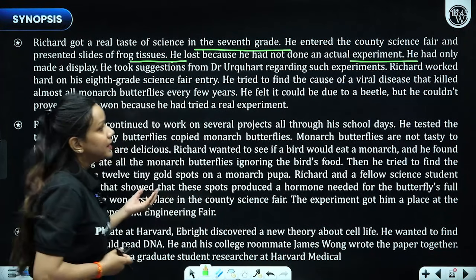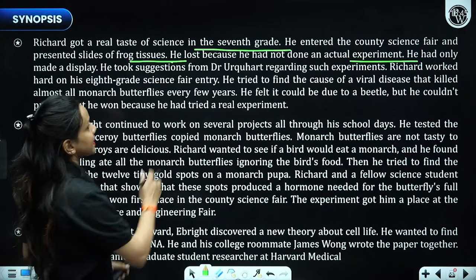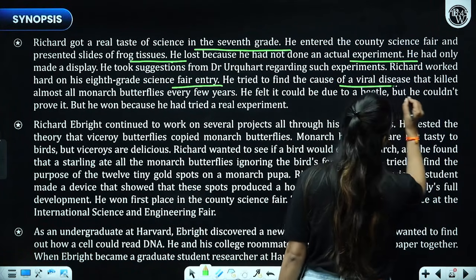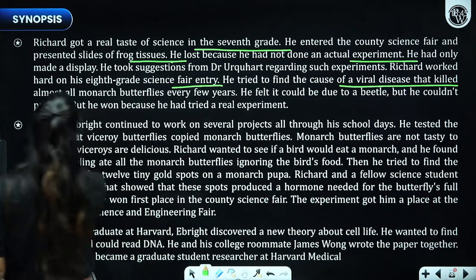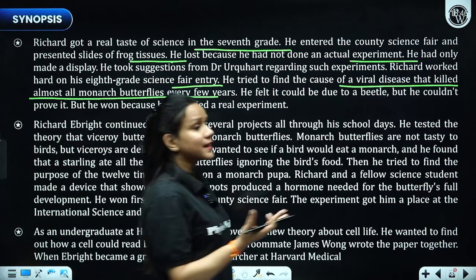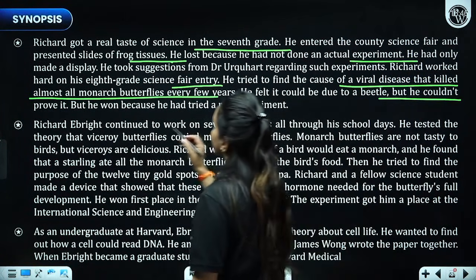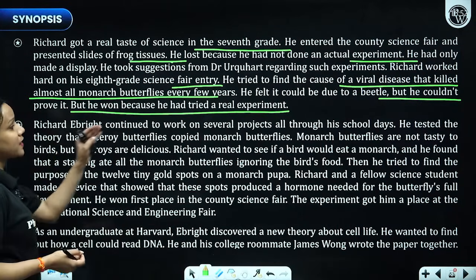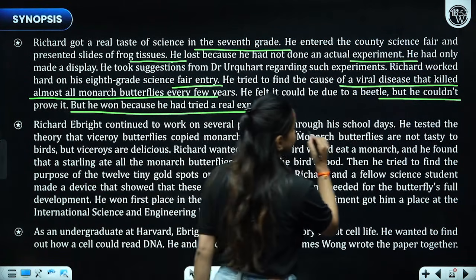Richard worked hard on his 8th grade science fair entry. He tried to find the cause of a viral disease that killed monarch butterflies every year. He felt it could be due to some beetle that carried that virus, but he could not get much result from this experiment as well. So Ebright continued to work on several projects through his school days.